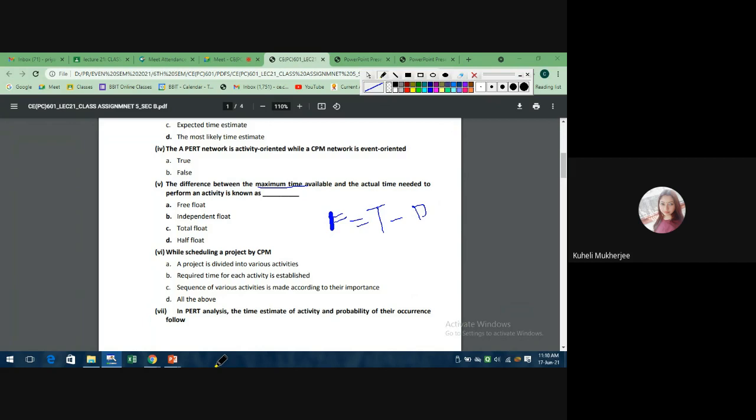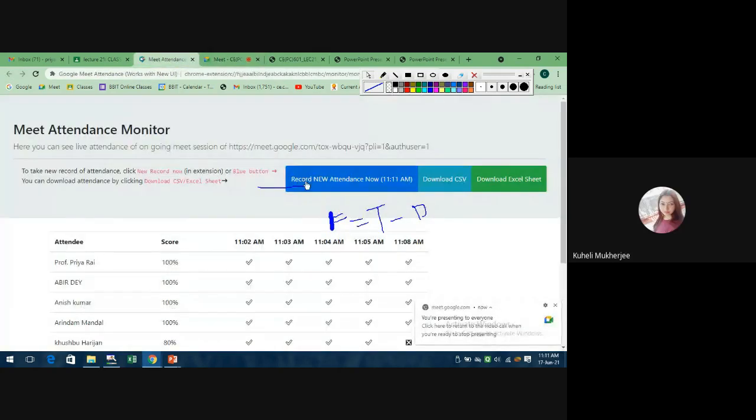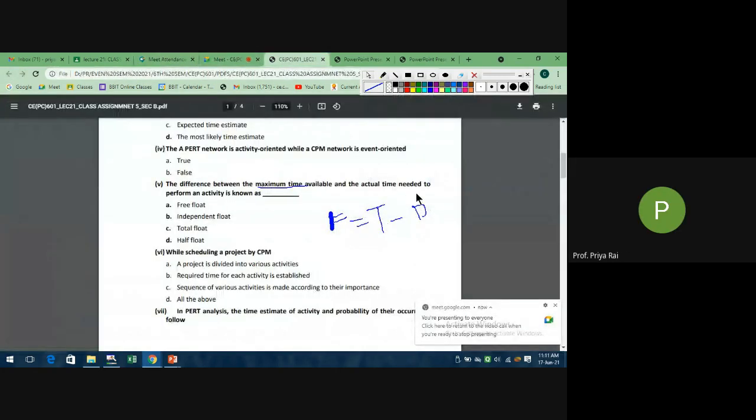Which one is the actual maximum float? Which one is total float? So when this difference is maximum, the value is fixed for all floats. When will this be maximum? In total float. When this time duration is maximum, we know float is maximum. So total float is the maximum float. So the option is C.